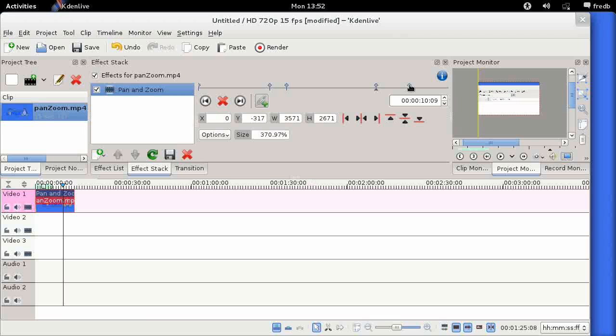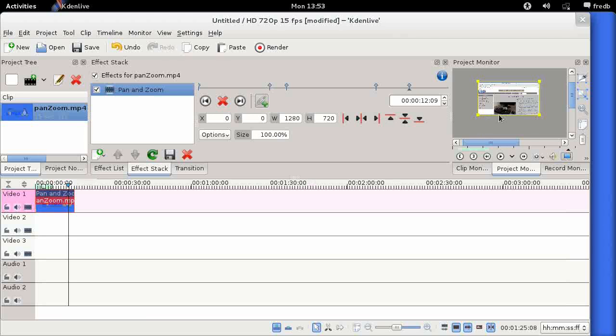So again, we're going to click this icon to go to the next keyframe, and actually what it's done is it's remembered when we created the keyframe, it's remembered the original coordinates, so we don't actually have to set those again. That's the reason that I created all 4 of them up front, so they remember the parameters.